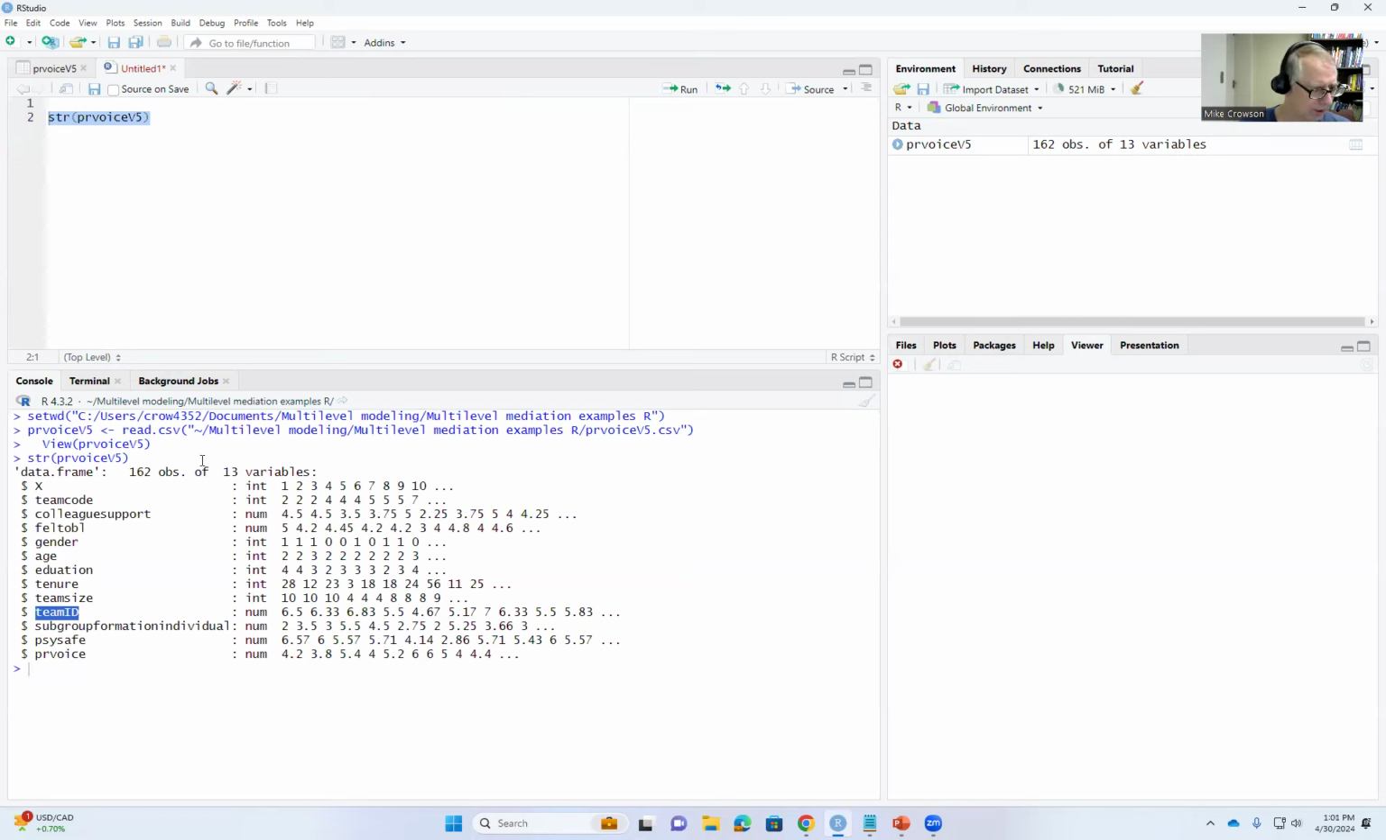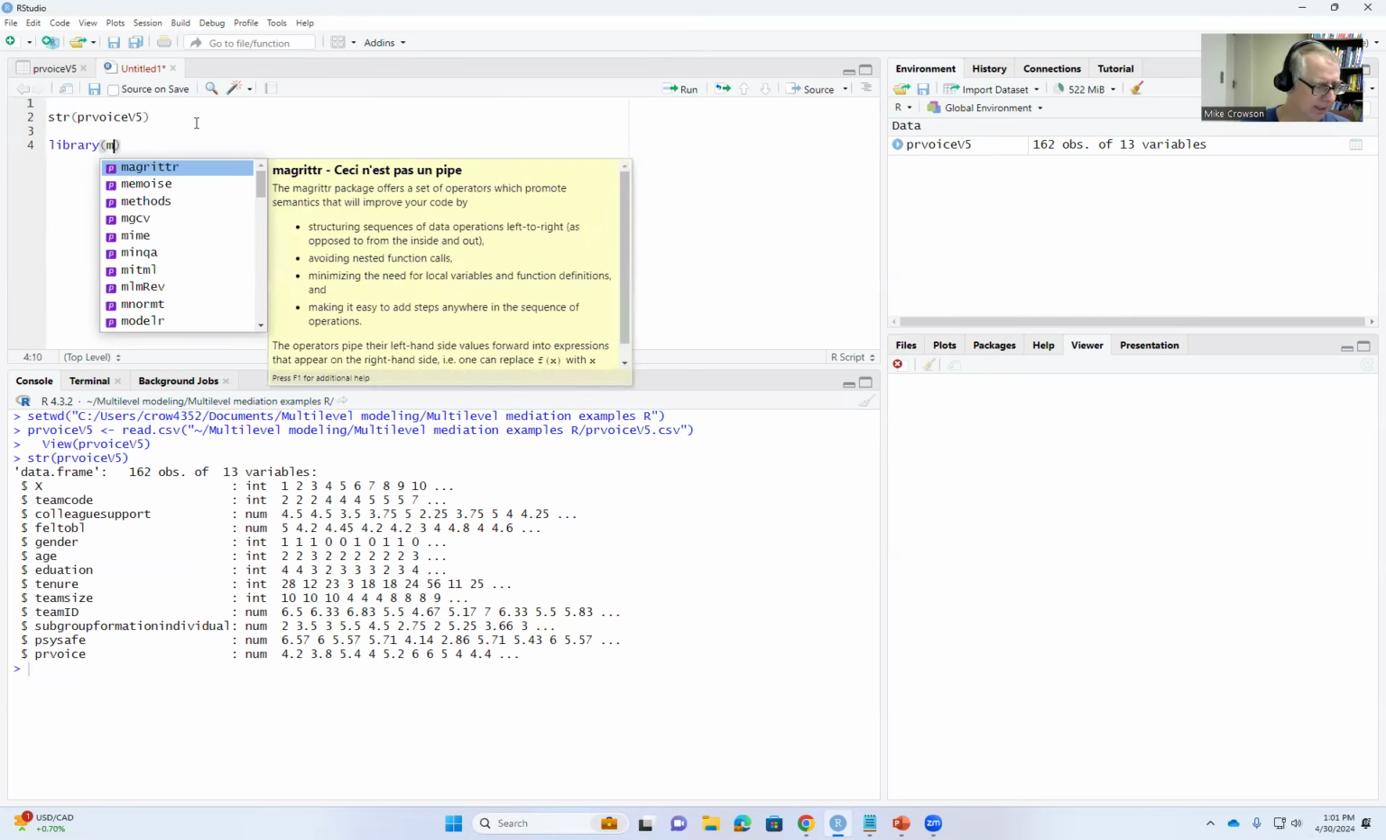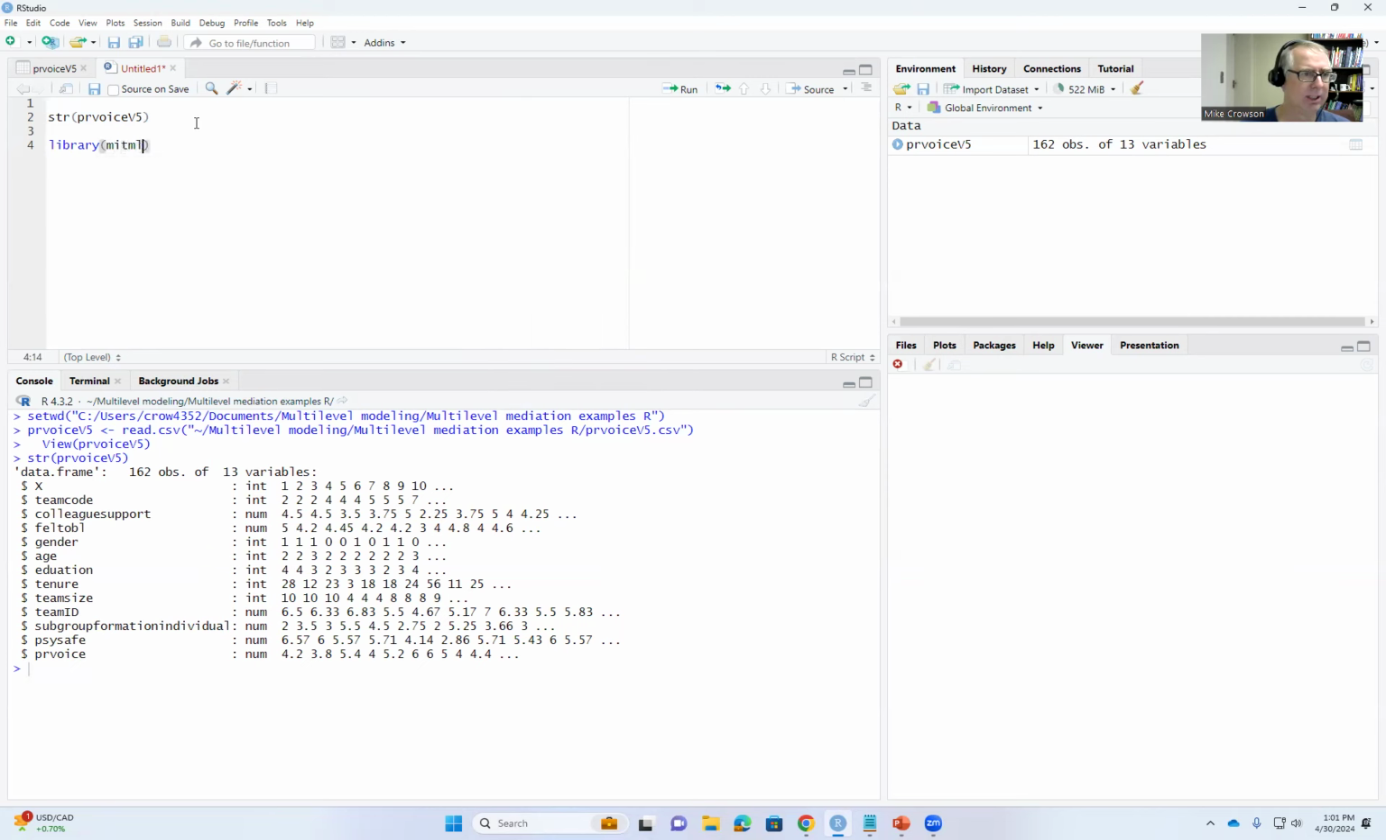So at this point, we don't have the team level versions of team ID and psychological safety. So we need to compute those compositional variables. To do this, we're going to type in library, and we are going to use a function associated with the MITML package.